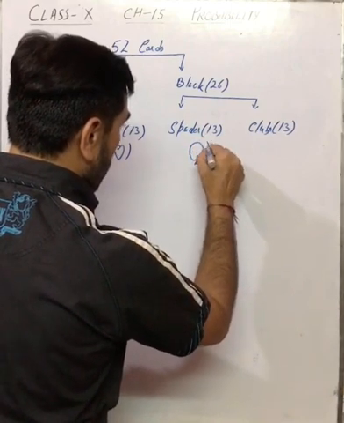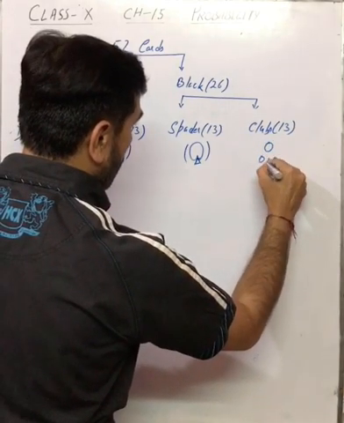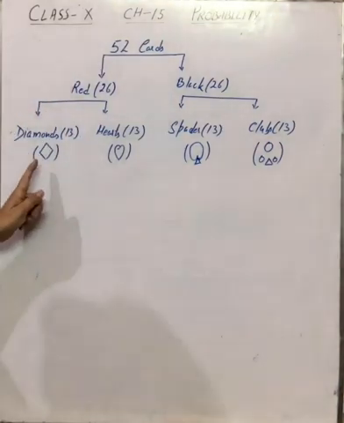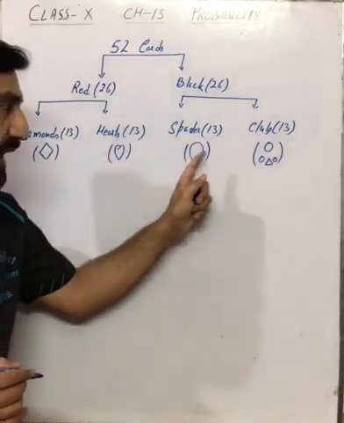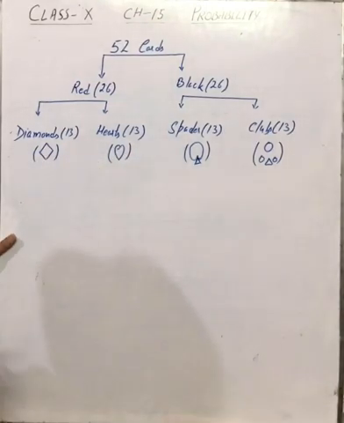Hearts are of this shape. And clubs are of this shape. Diamond, heart, club and spade. These are the 13 cards.